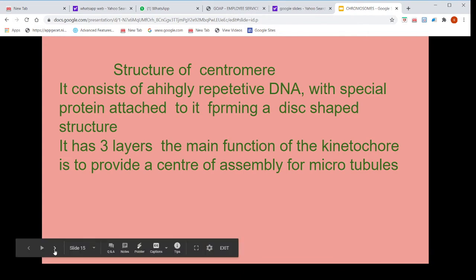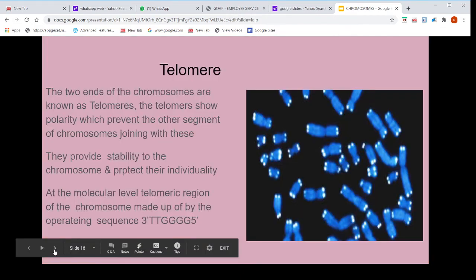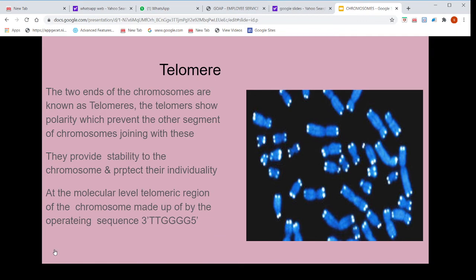Now we see the structure of the telomere. The two ends of the chromosomes are known as the telomeres. These telomeres show polarity, which prevents other segments of chromosomes from joining with them. They provide stability to the chromosomes and protect their individuality.